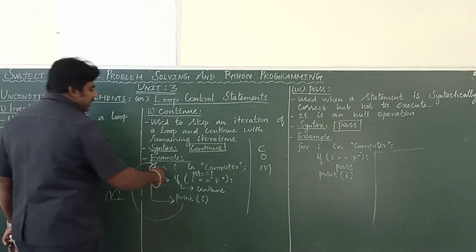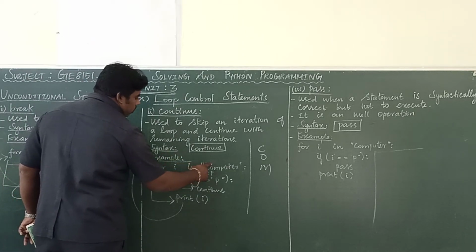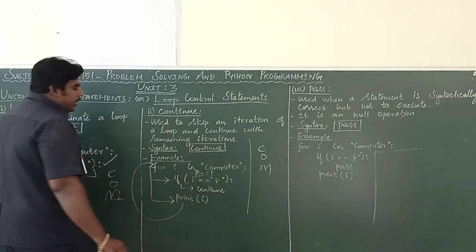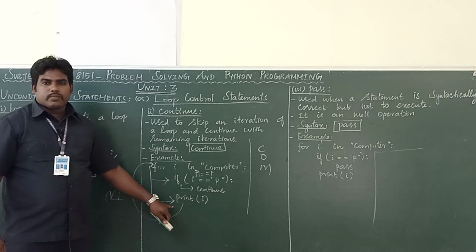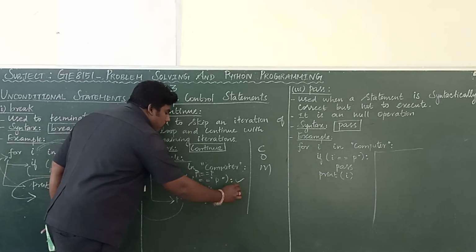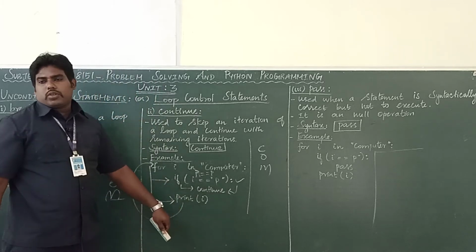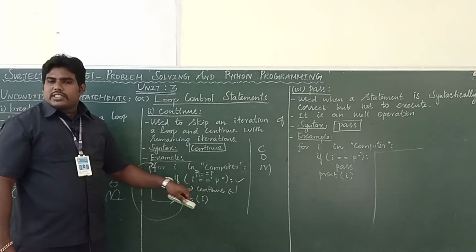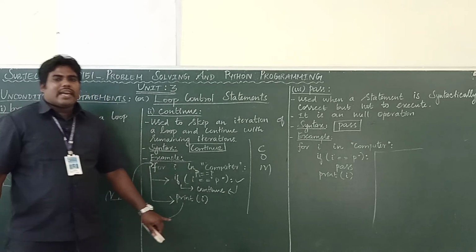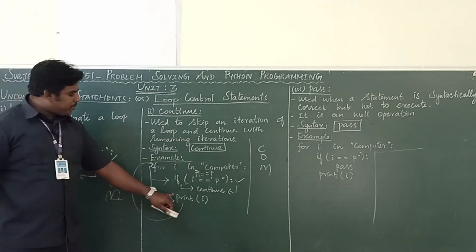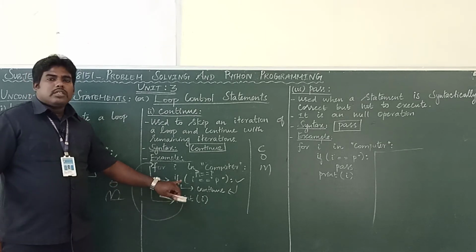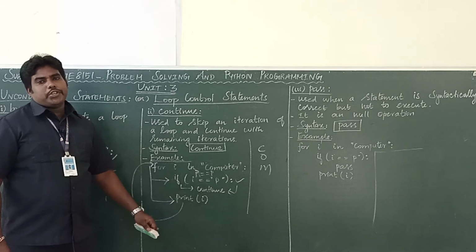The fourth time, 1, 2, 3, fourth time, the I value is P. P equal to P. So this condition is true. So this continue will be executed. Once the continue is executed, it will skip all the remaining lines present in the loop. What remaining line is present here? Print I is present after the continue.